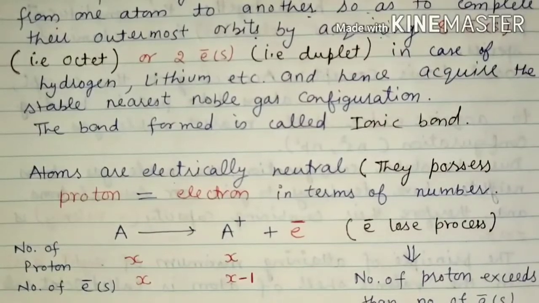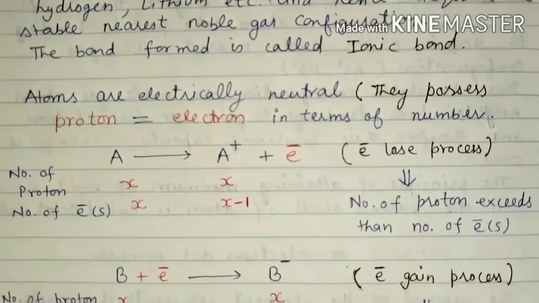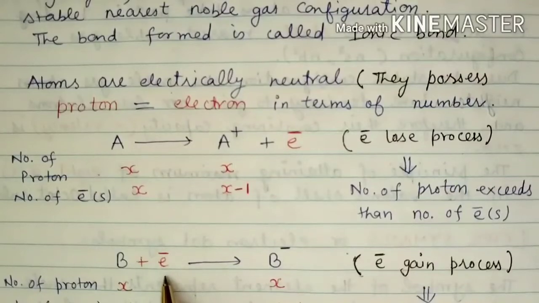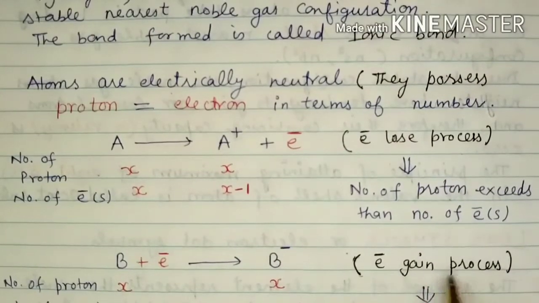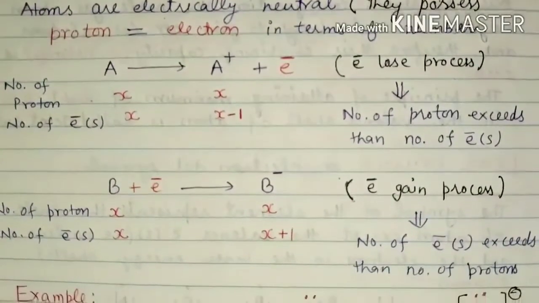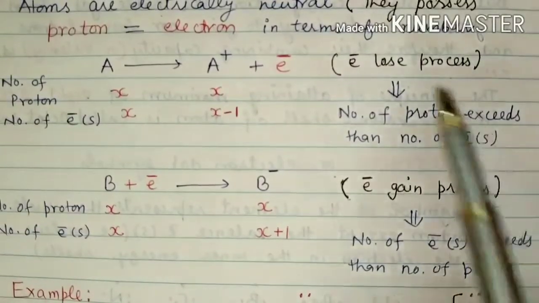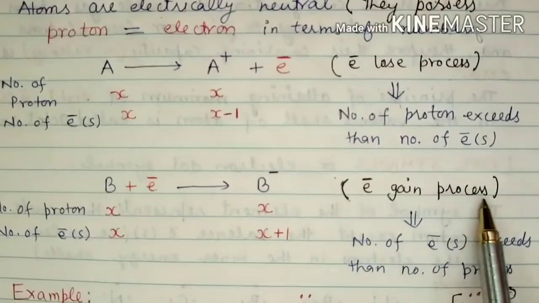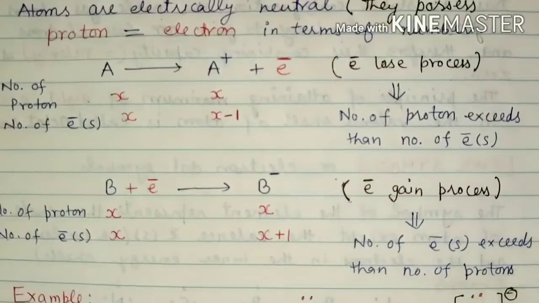If we consider the reverse case, in B, what is going to happen? B will acquire 1 electron to get a negative charge. So this is an electron gain process. In the electron gain process, the number of electrons exceeds. Remember, in the case of the electron loss process, the number of protons exceeds. But in the case of the electron gain process, the number of electrons exceeds the number of protons.